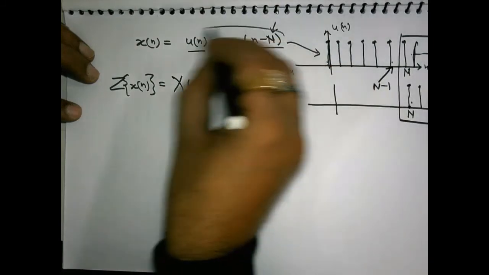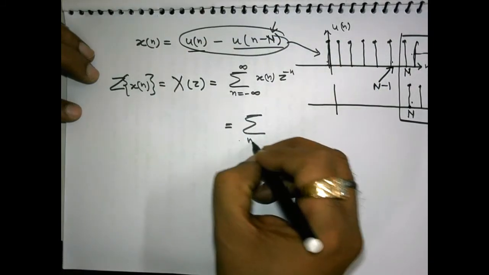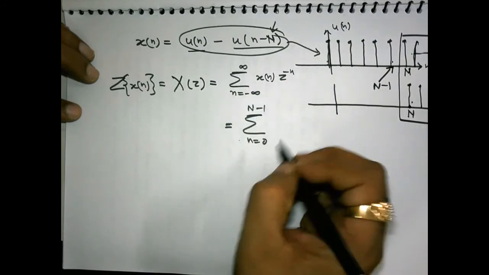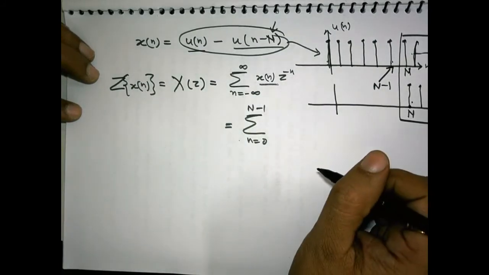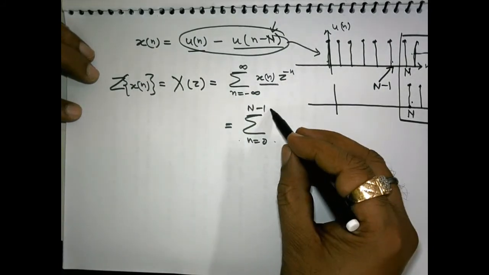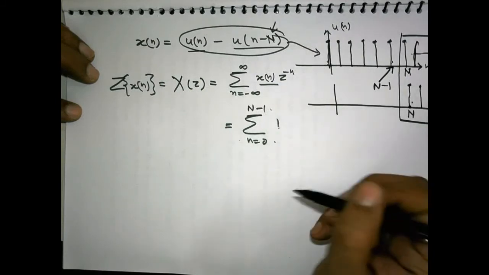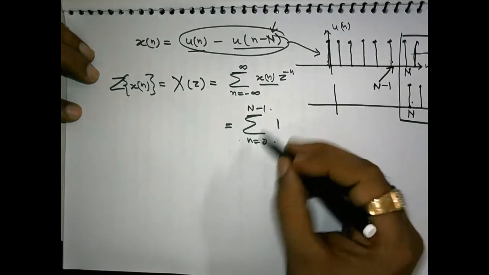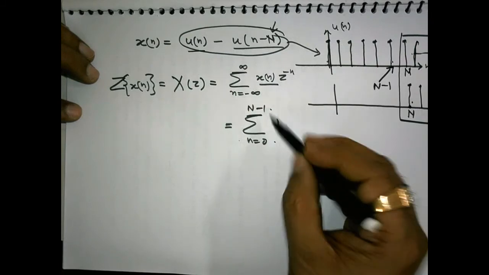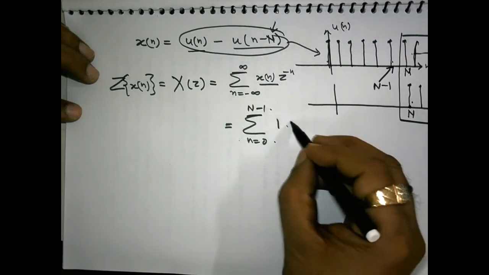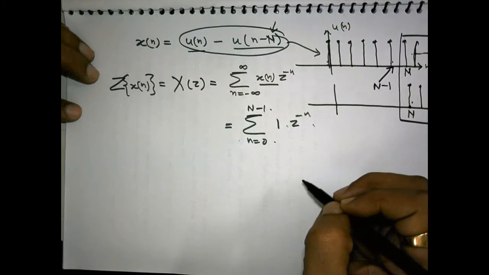This signal is equal to 1 from n equal to 0 to N minus 1. So, we will put 1 over here for this range, and it is fruitful only in this range, and z to the power minus n.